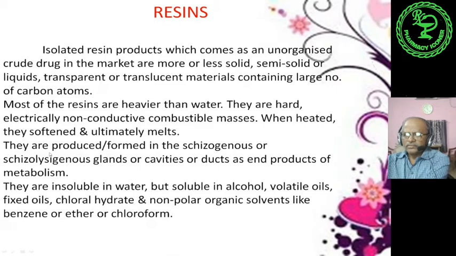We have seen earlier that in the metabolic process, these secondary metabolites are nothing but the end products of metabolism. About their solubility, they are insoluble in water but soluble in alcohol, volatile oils, fixed oils, chloral hydrate, and nonpolar organic solvents like benzene, ether, or chloroform.